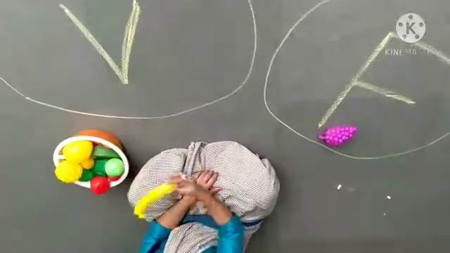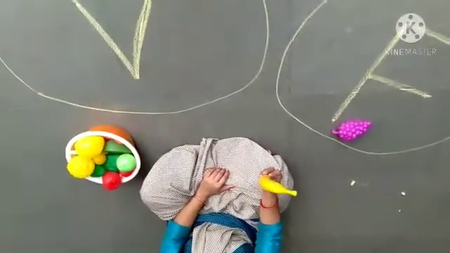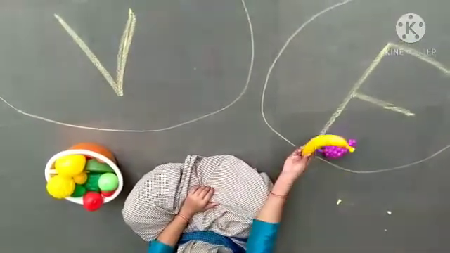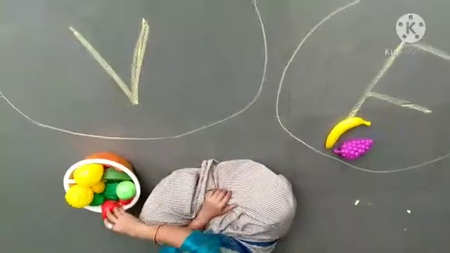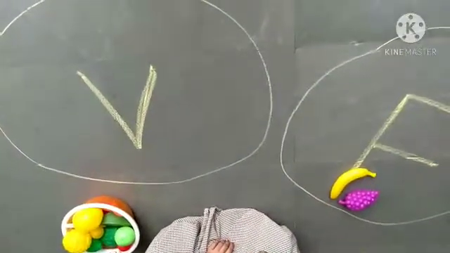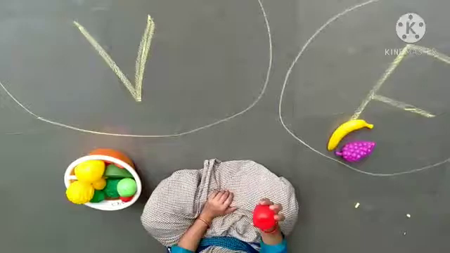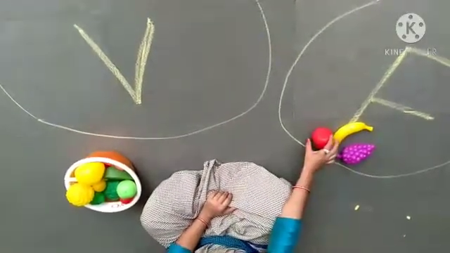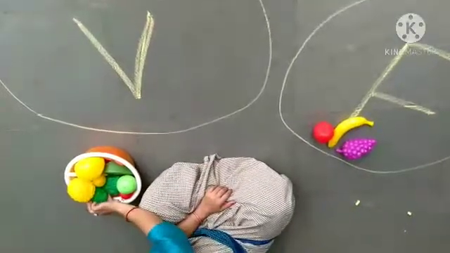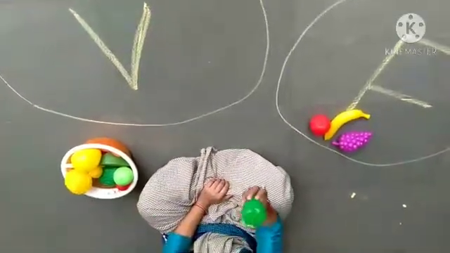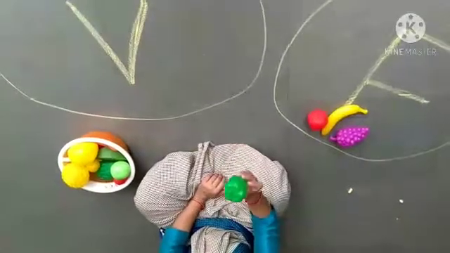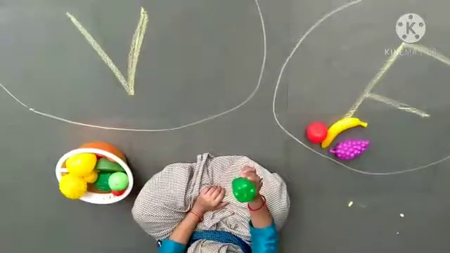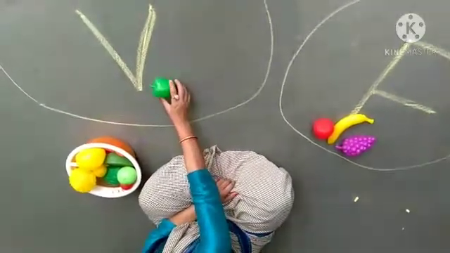Look at here. What is this? Banana. Banana is fruit, not a vegetable. So keep here. Look at here. Which picture is this? Apple. Apple is fruit, not a vegetable. Fruits. So keep here. Look at here. What is this? Capsicum. Capsicum is vegetable. So keep here.